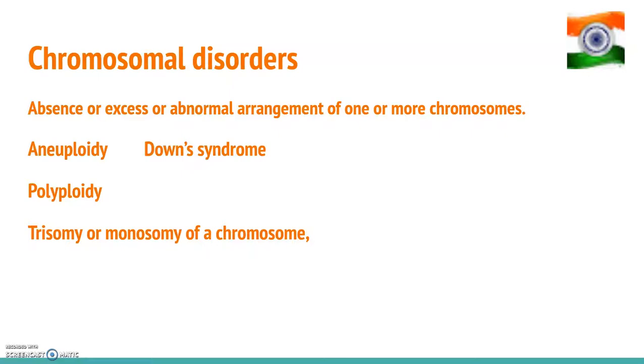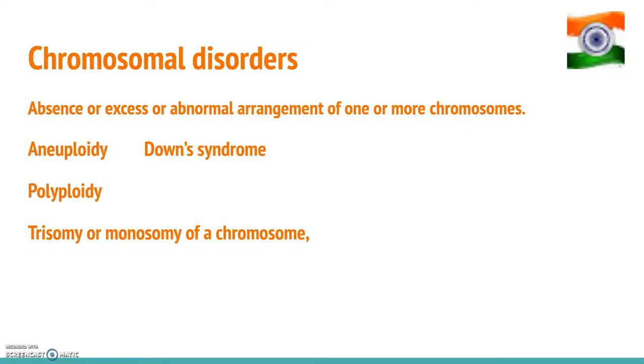So failure of cytokinesis after telophase stage of the cell division results in an increase in the whole set of chromosomes of an organism, and that phenomenon is called polyploidy, and this condition is generally seen in plants. So the total number of chromosomes in a normal human cell we know is 46, that is 23 pairs, and out of these 22 pairs are autosomes and 1 pair is a sex chromosome.